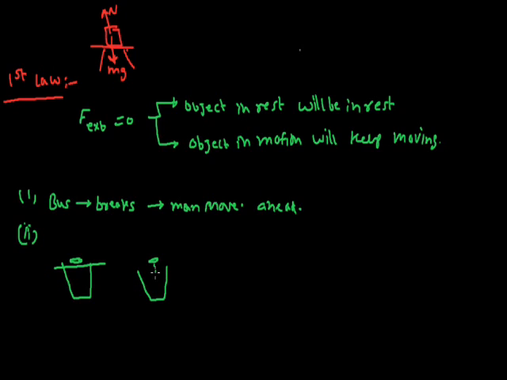This coin will fall down into the glass. But when you remove this cardboard slowly, then the coin will move along with the cardboard, because the force gets transferred to the coin. So when you move the cardboard fast, the coin will drop into the glass.